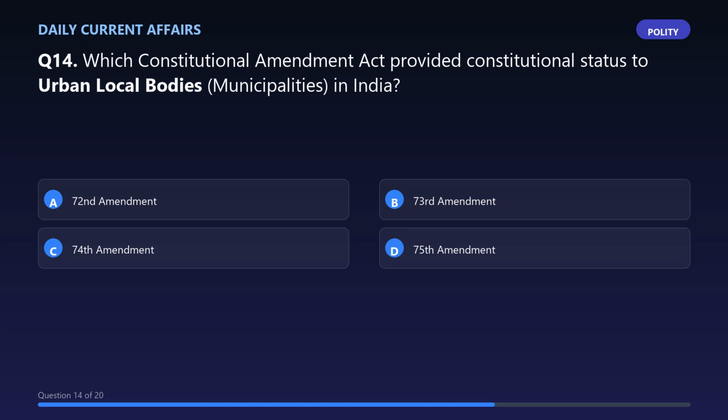Question 14. Which Constitutional Amendment Act provided constitutional status to urban local bodies, municipalities, in India?